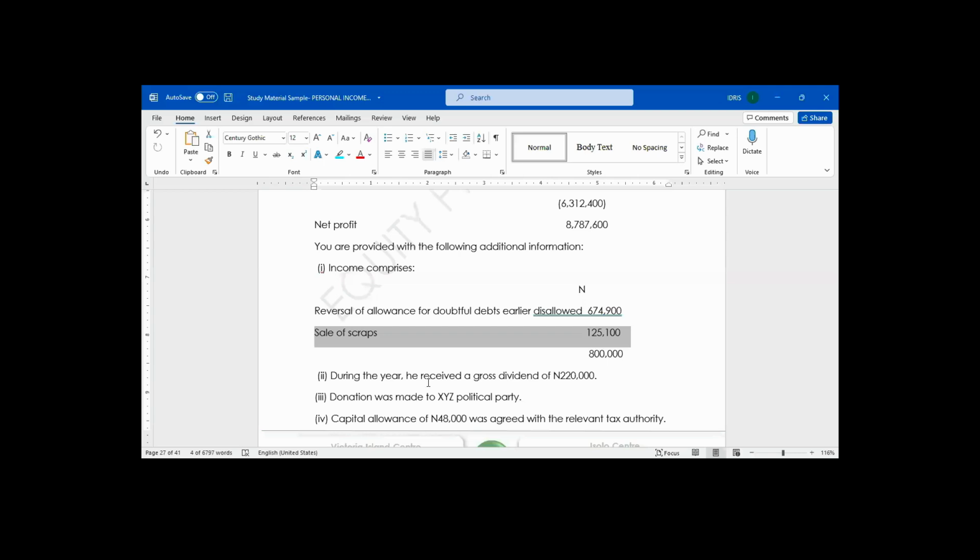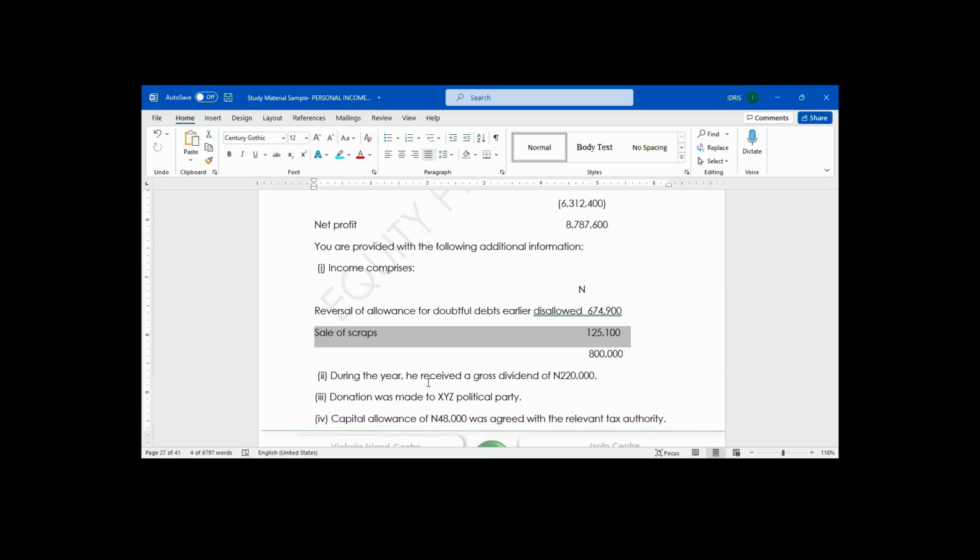Ladies and gentlemen, profit on disposal of assets, office assets, is different from sales of scrap. Scrap means obsolete material, material that is not useful again. Now, profit on disposal of fixed assets, why do we say it's not taxable?